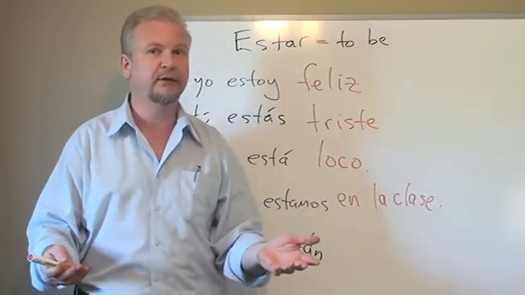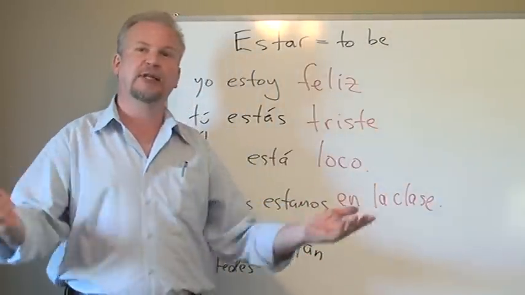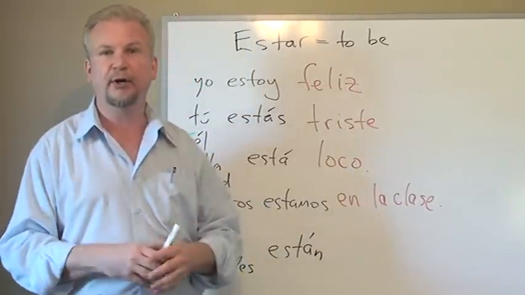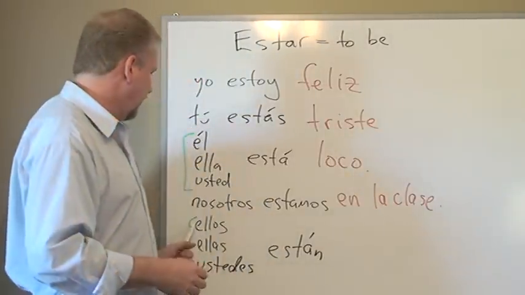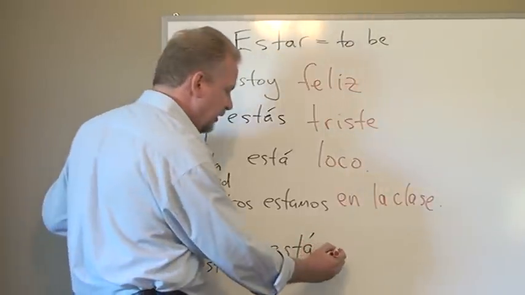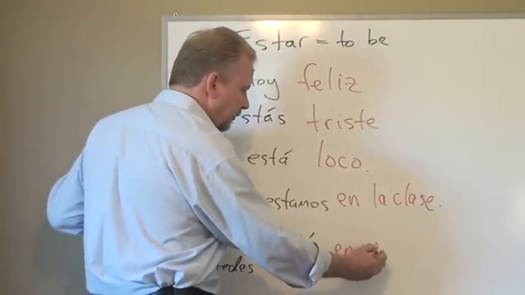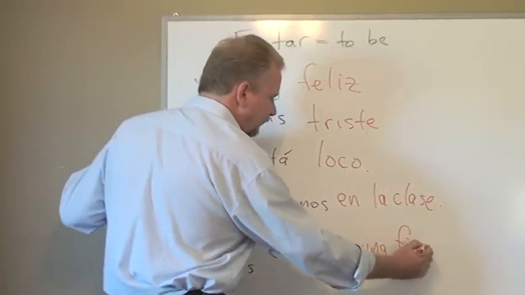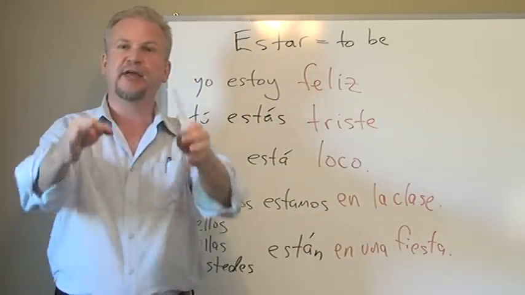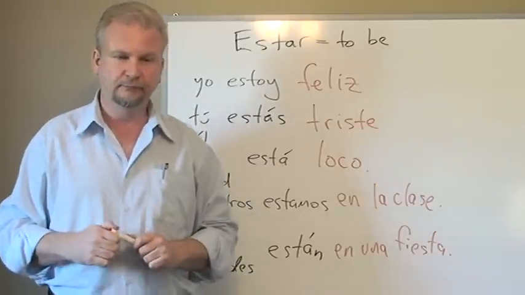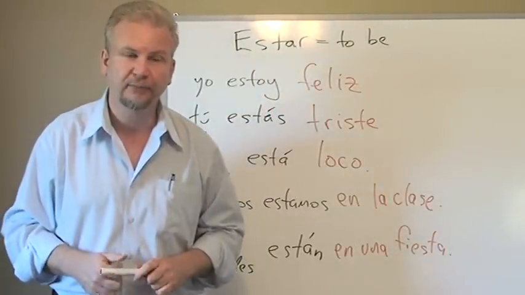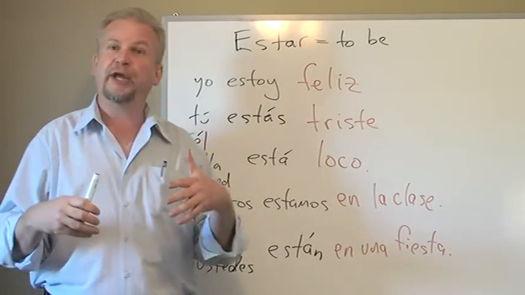We use the verb ser as a description. Estamos en la clase. We are in the class. We use the verb estar to talk about our location. Ellos, ellas y ustedes están. Well, we could say they are en una fiesta. Ellos están en una fiesta. They are at a party. Right? Where are they? ¿Dónde están? Están en una fiesta.